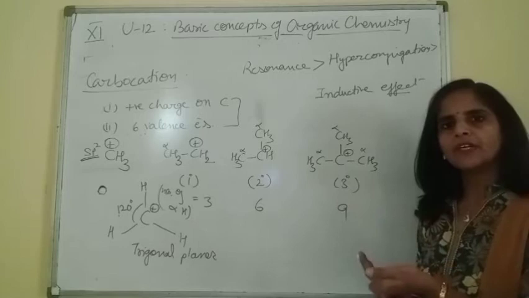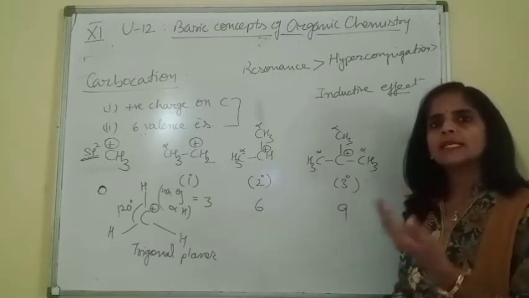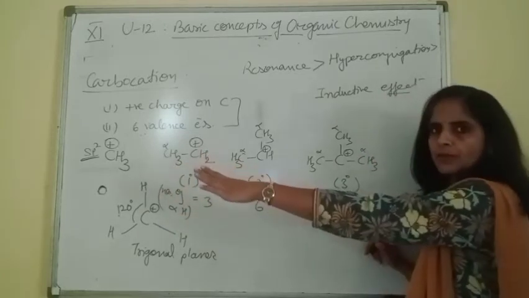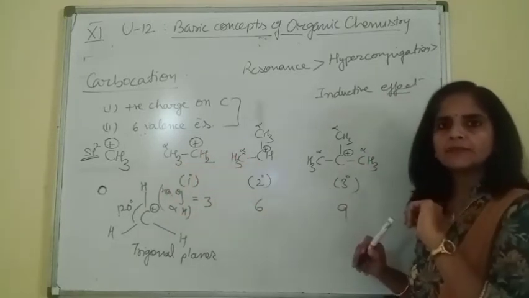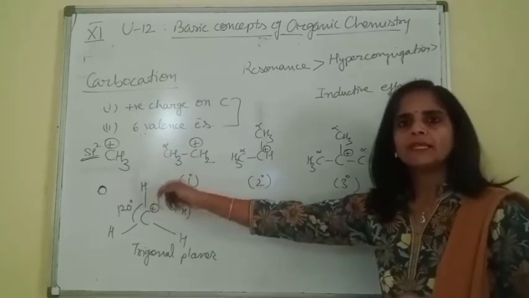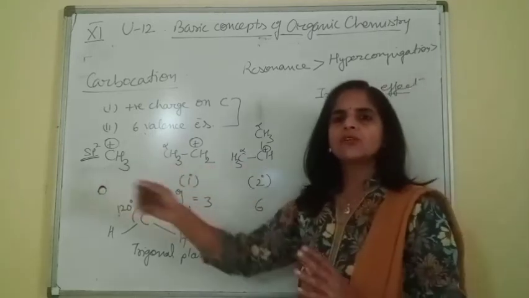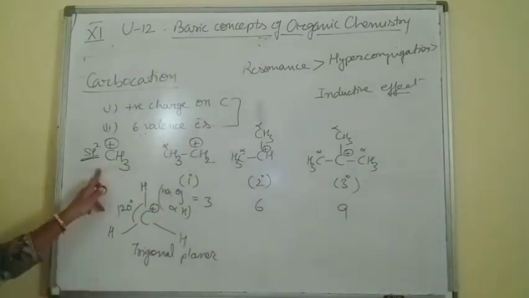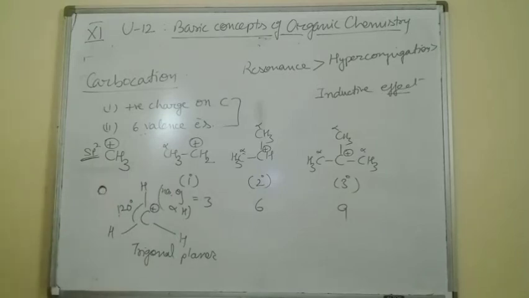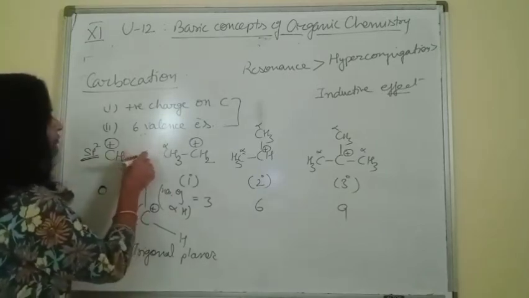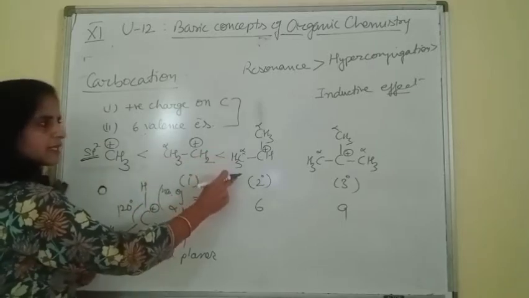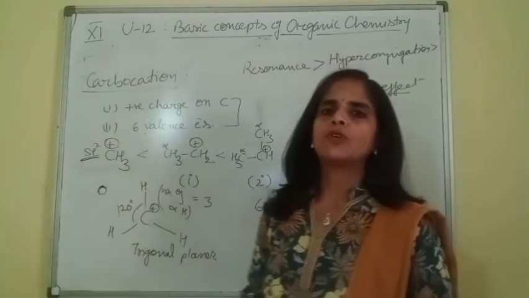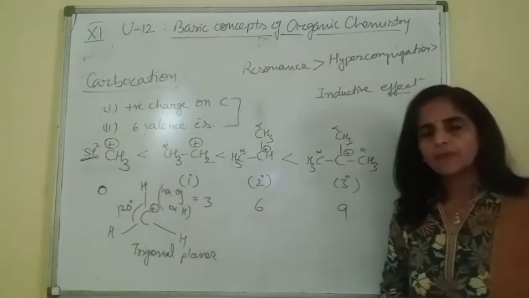The more the number of hyperconjugation structures, the more the stability. So it is clear that in methyl, sorry beta, not primary, in methyl carbocation there is no alpha carbon, so it cannot show hyperconjugation. It means this methyl carbocation is least stable. Then stability increases on moving from methyl to ethyl, then secondary, then tertiary carbocation, because the number of hyperconjugation structures increases.